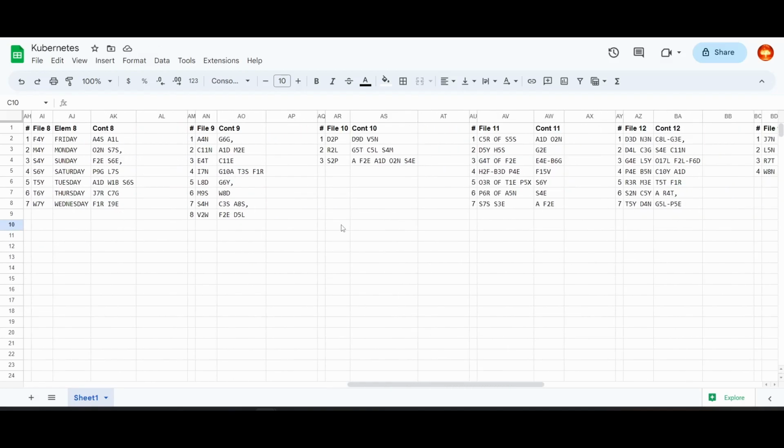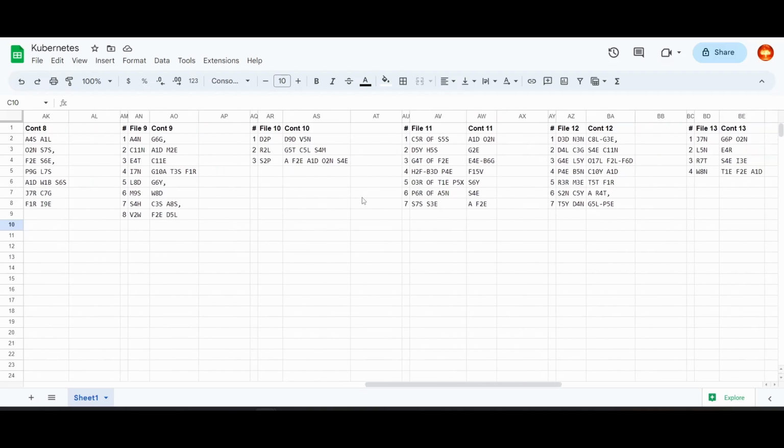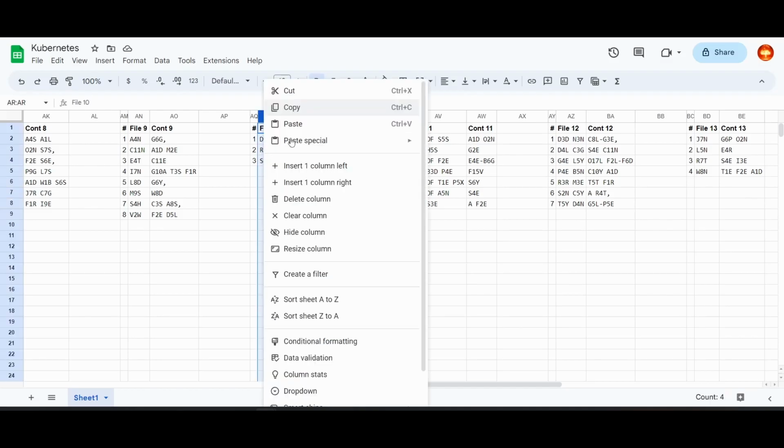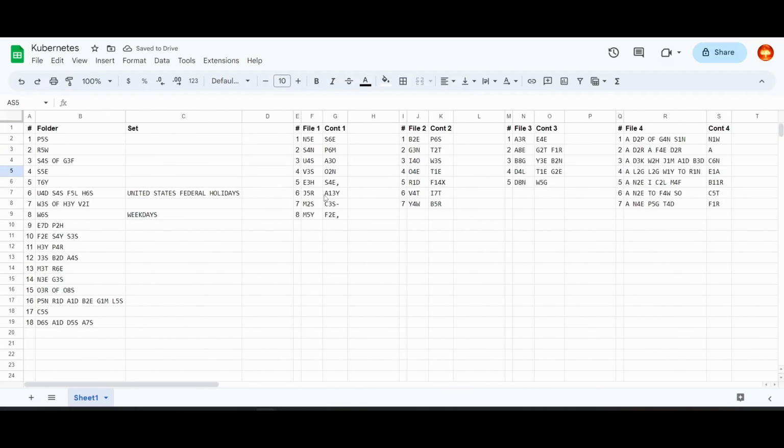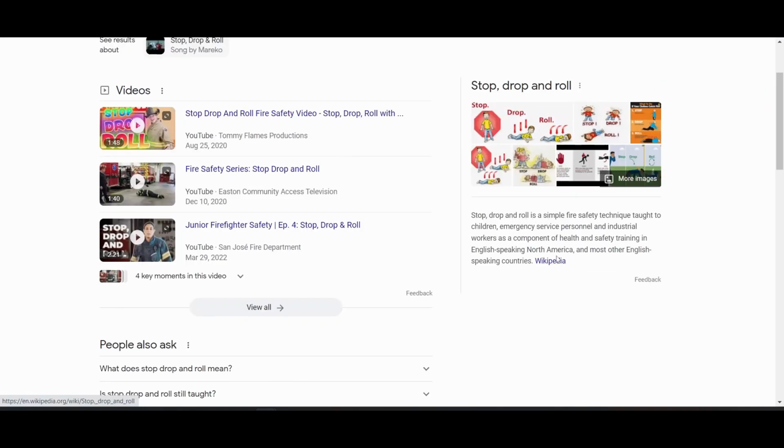Next one I figured out was... Oh, I just figured this one out. It's just drop, stop, and roll. Are those the fire safety steps? Is that the right terminology? Fire safety steps. Let's make sure that's right. Fire safety technique. I think that's right.